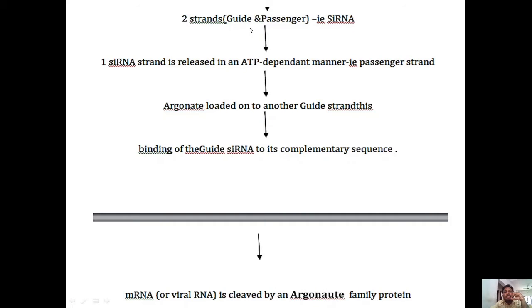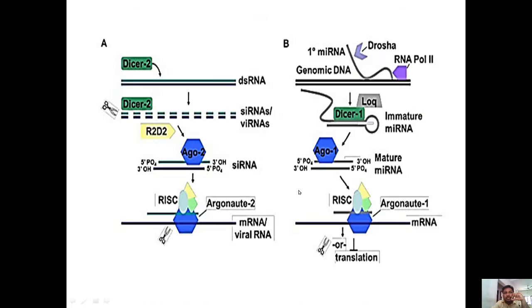Then that double-stranded siRNA molecule unwinds, and the guide and passenger strands get separated. The passenger strand is degraded, and the guide strand, along with the argonaute protein, is loaded onto the target mRNA or RNA molecule, and finally that target RNA molecule is degraded by the argonaute protein. See here in this picture, you can get a detailed knowledge of it.